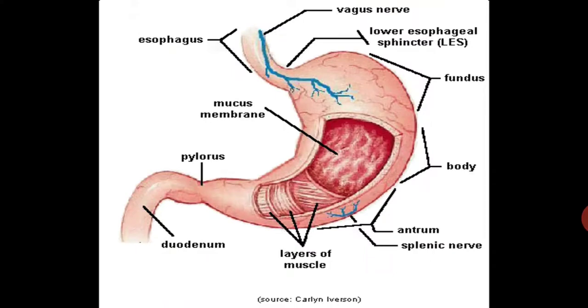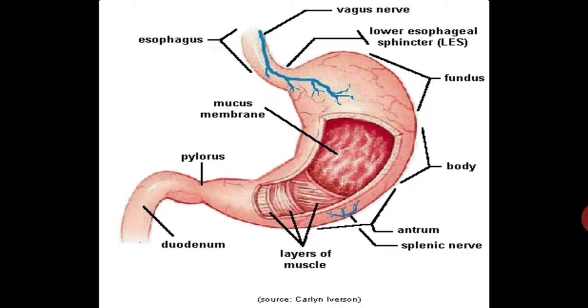Your stomach is a J-shaped bag made up of muscles. It can hold up to 2 liters of food at a time. The food stays in the stomach for a few minutes to a few hours depending on the type of food you eat. The inner lining of the stomach secretes mucus, hydrochloric acid and digestive juices.